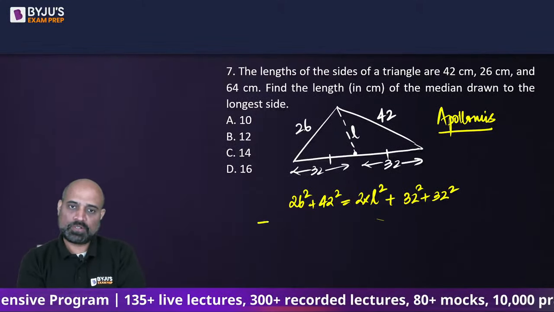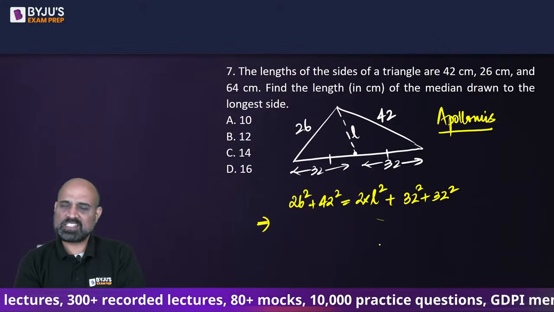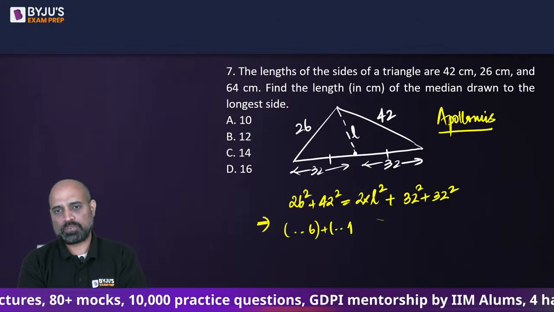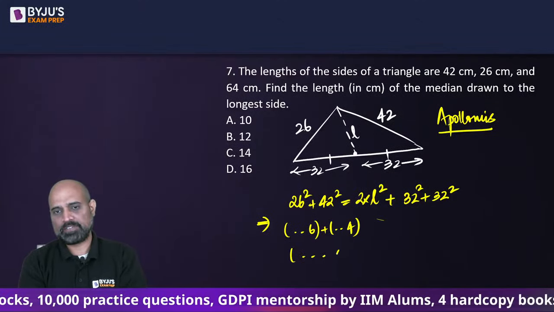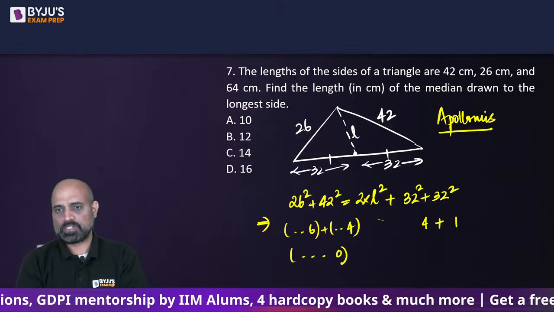So shall we look at the last digit and solve? ये 6 से end होगा, ये अपना 4 से end होगा, means your left hand side will end in 0. Right hand side में this is going to end in 4, this is going to end in 4.